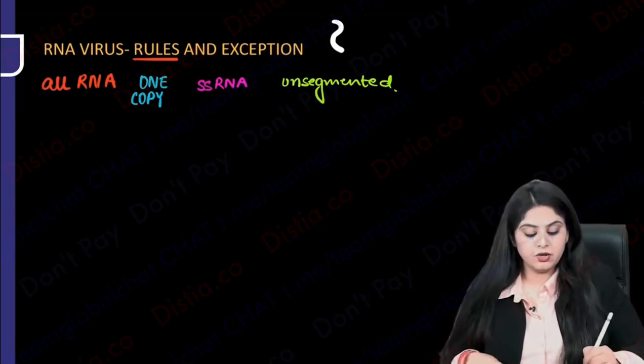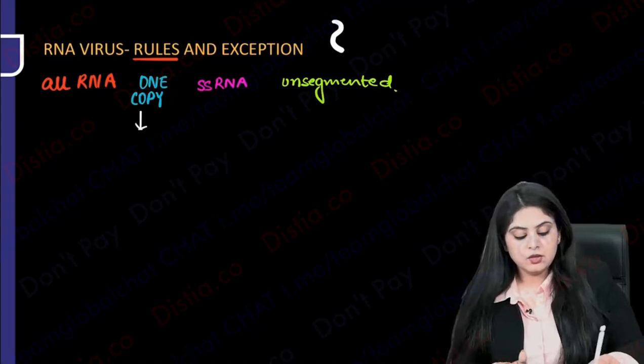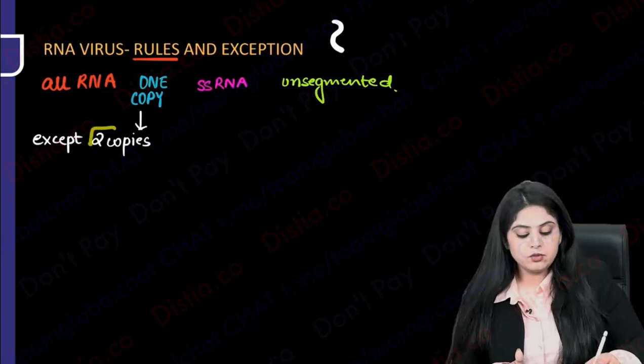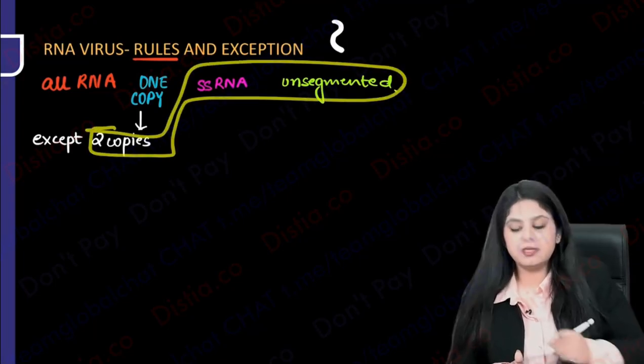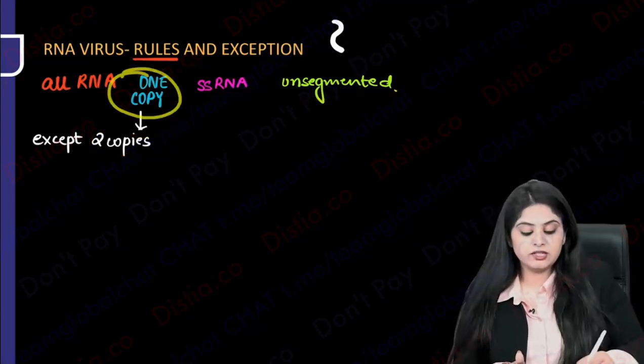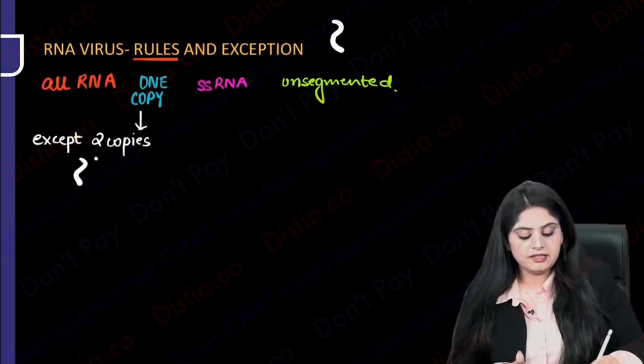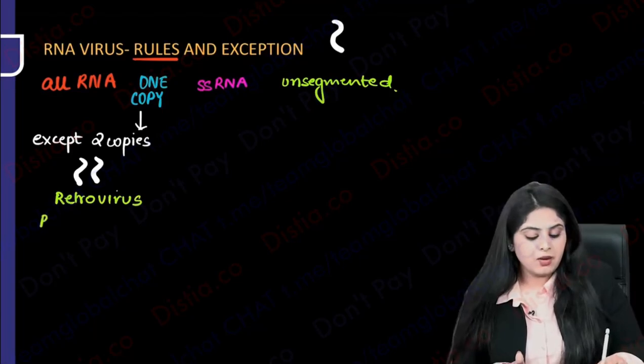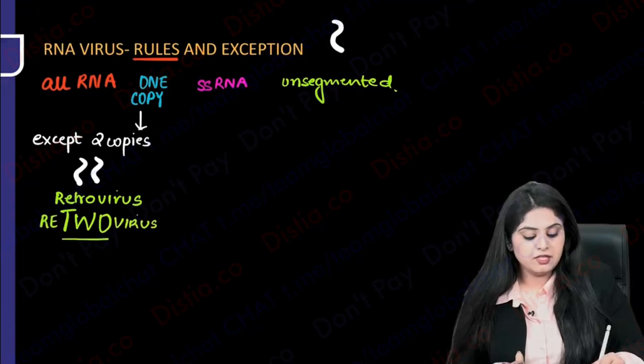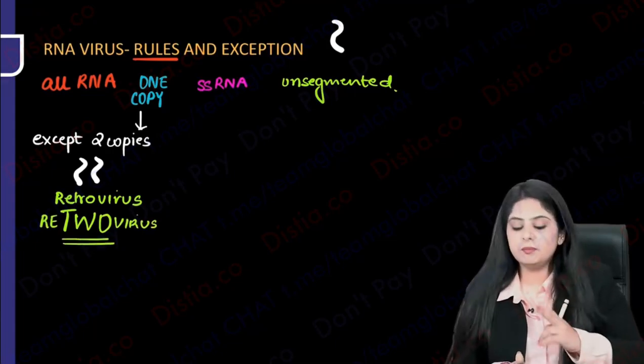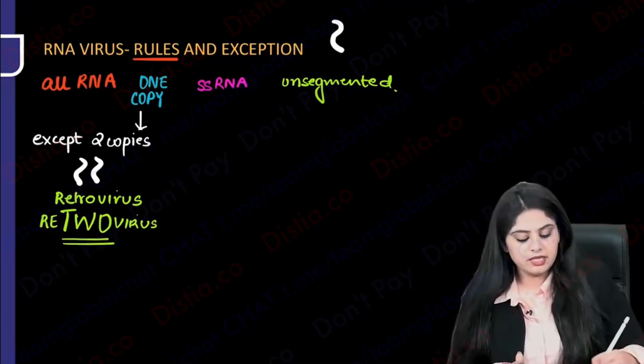Now let's come to the world of exceptions. So please note which is the virus which has everything the same, but instead of one copy, it has two copies. So what will it have? It will have two copies of single-stranded unsegmented RNA. So the only thing that has changed is it has two copies like this, and that is known as the retrovirus. How I have learnt it is, retrovirus means HIV, right? For how I have learnt it is the very famous Red2 virus. Red2 virus will tell me that okay, this has two copies. Simple. Okay, all of them are going to be single-stranded.